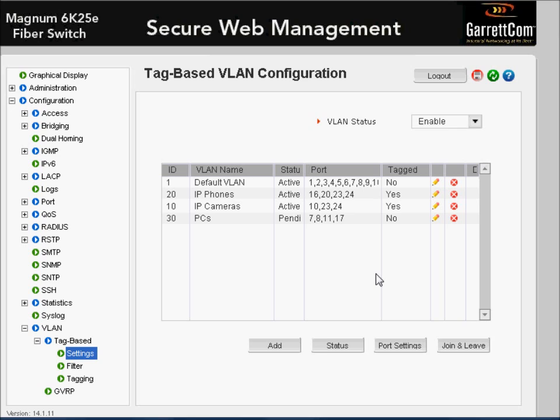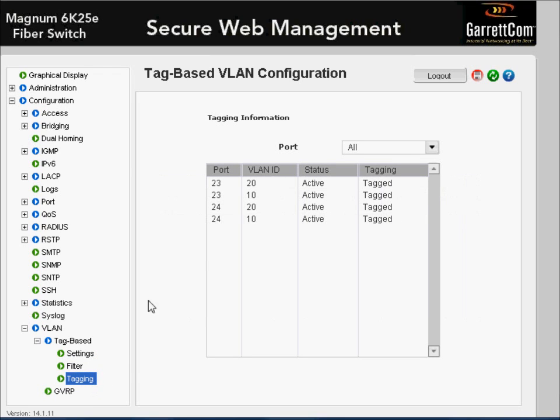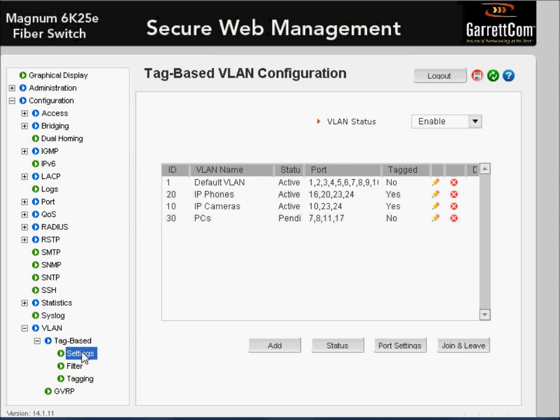If we want to check that tagging ports are doing their job, what we can do is go to the tagging window, and in here it lists the ports. Port 23 is tagging for VLANs 10 and 20. 24 is tagging for VLANs 10 and 20. Notice it's not tagging for VLAN 1, which is our default untagged VLAN.